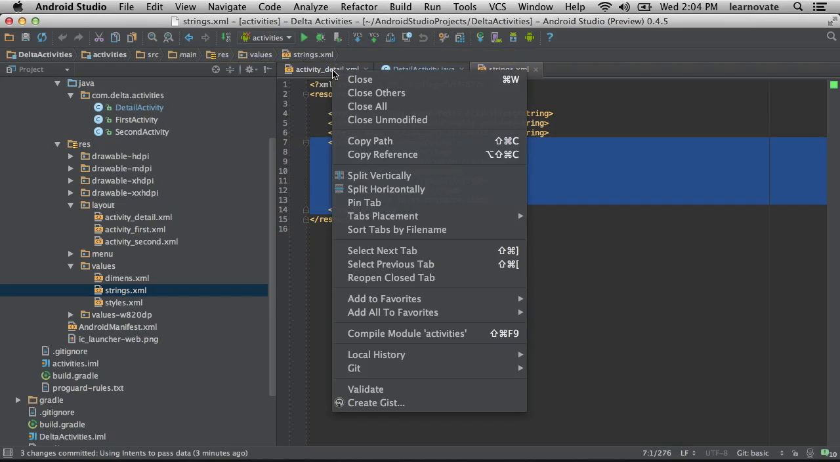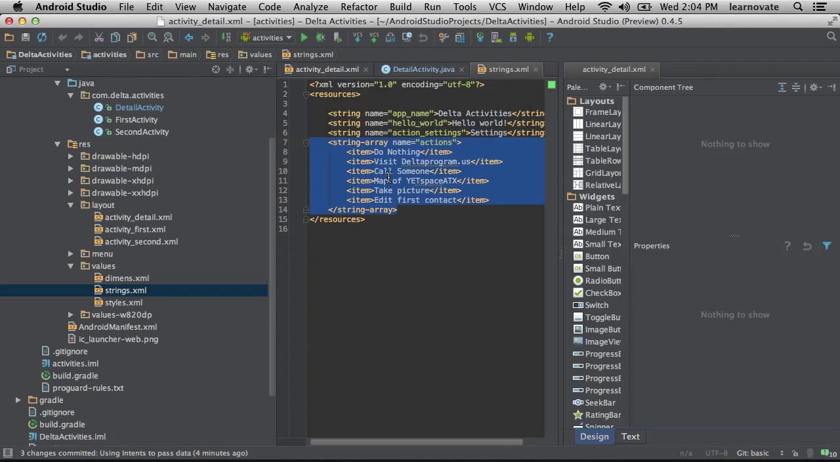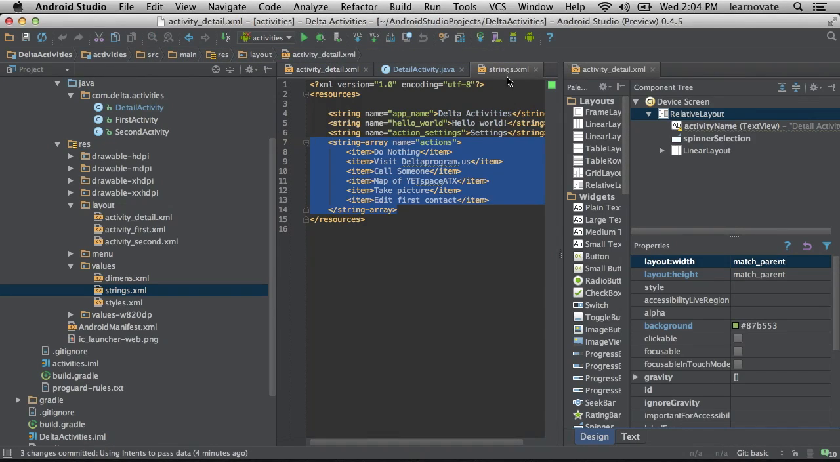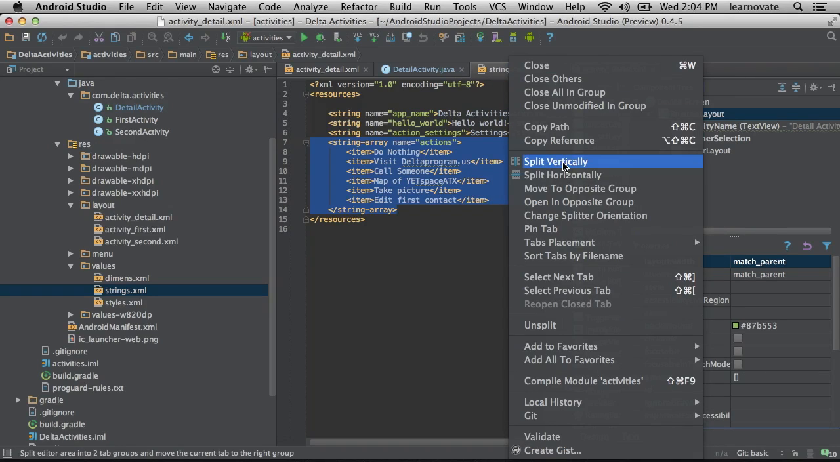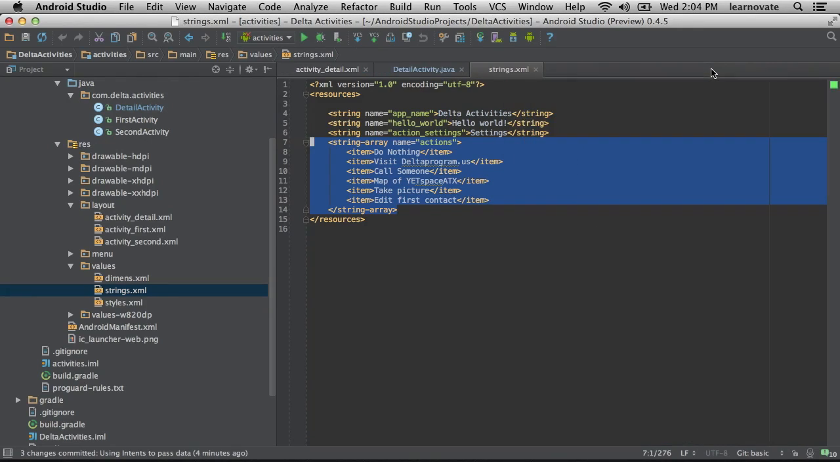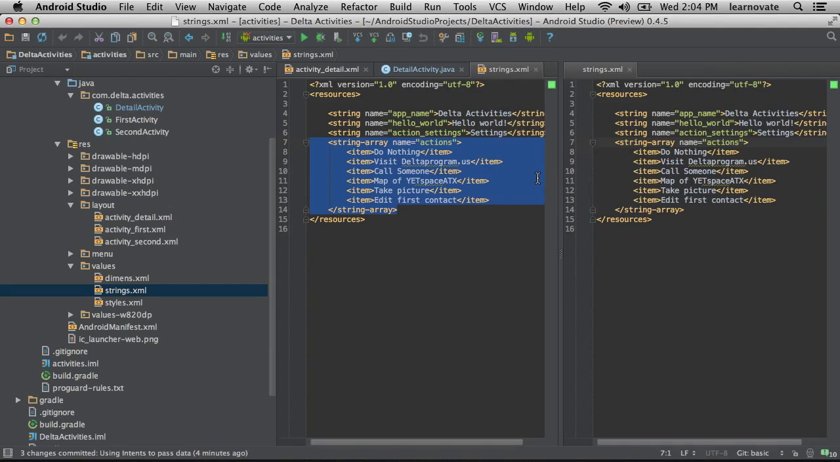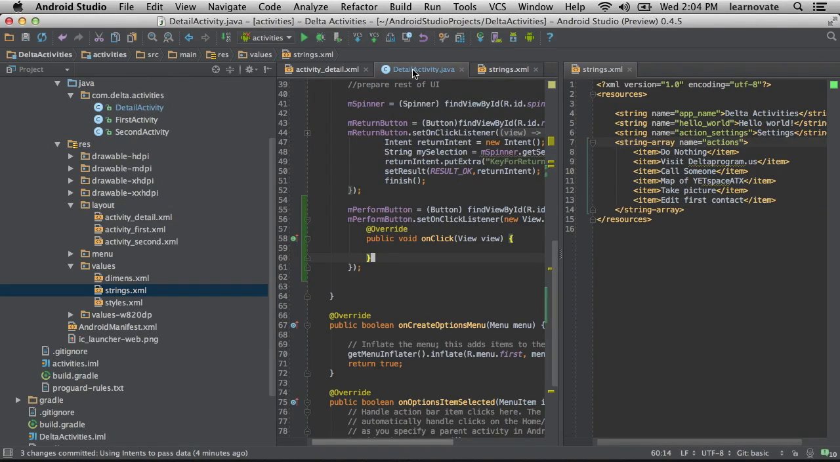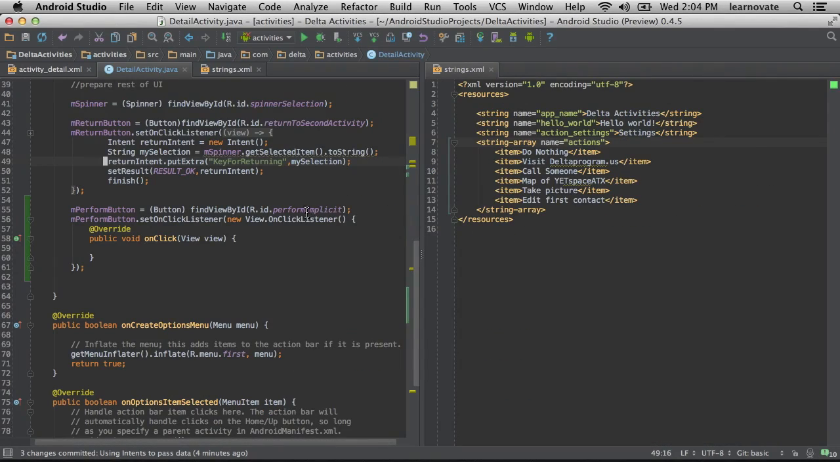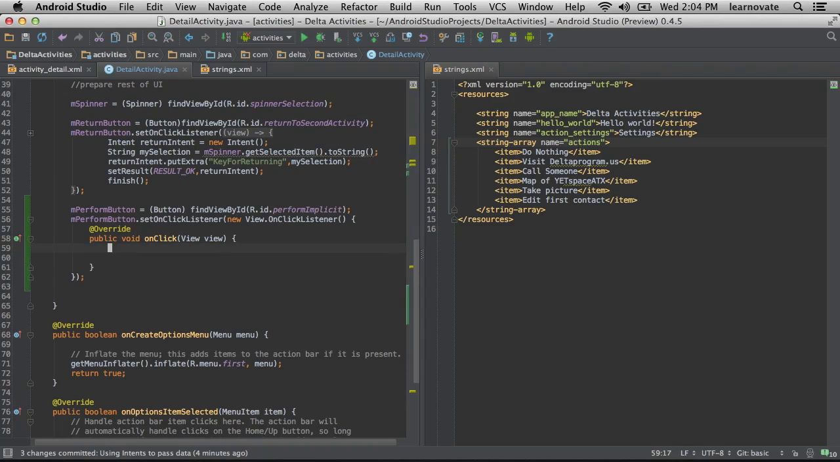So here we have a bunch of items that we set up before that are verbs, right? Do nothing, visit this web page, call someone, take a picture. These are all functionality. These are all things that people have already done on their phone. They have a camera app, they have Google Maps, they have a web browser. And what I'm going to do here is actually use those other applications, but not in the way that we've been using our activities. In our activities, we've been saying specifically run this class.